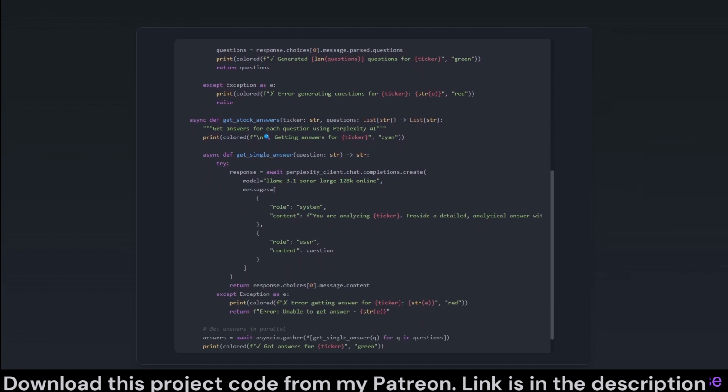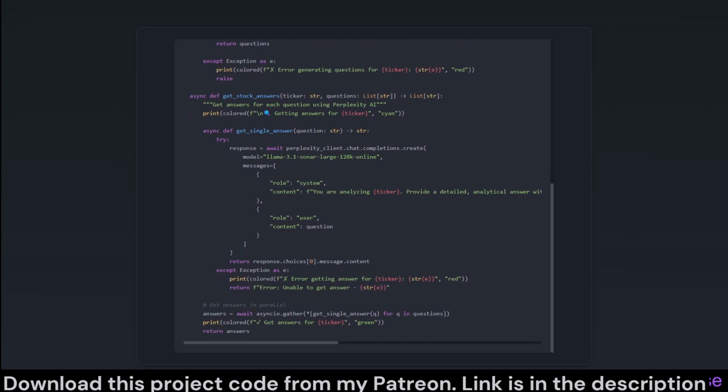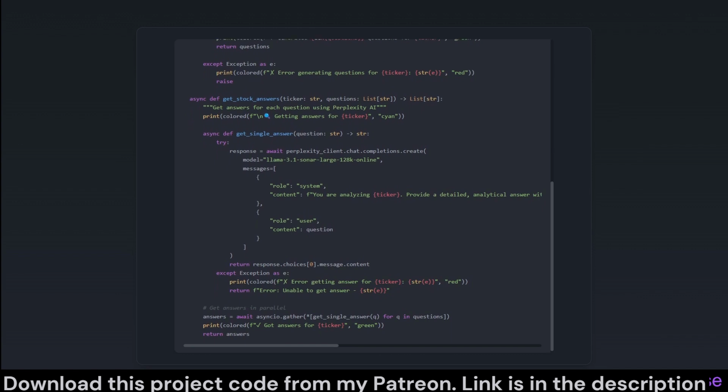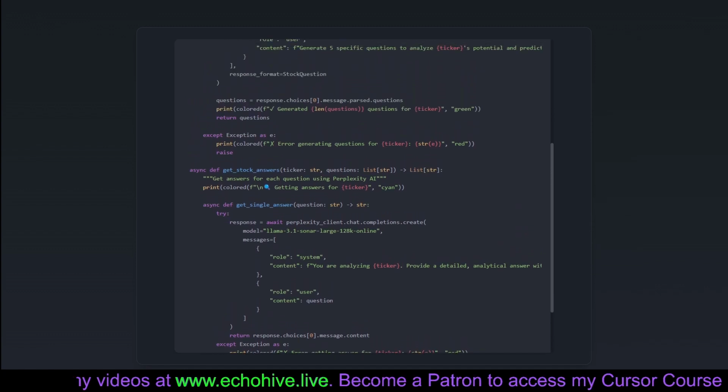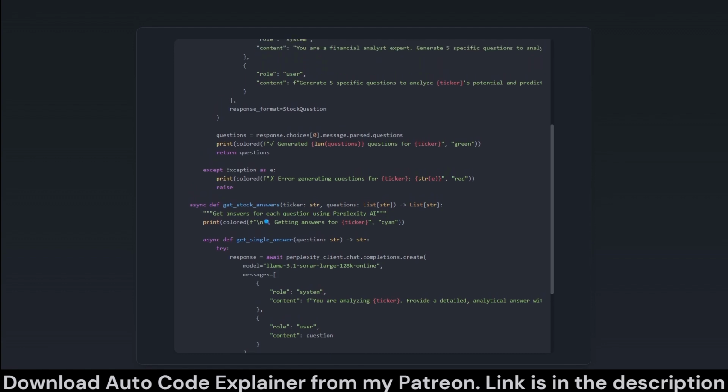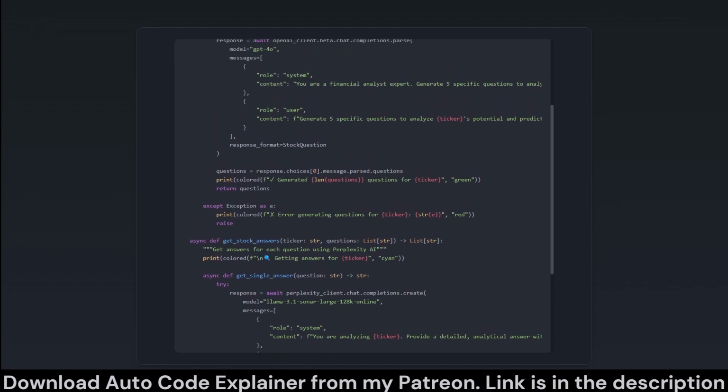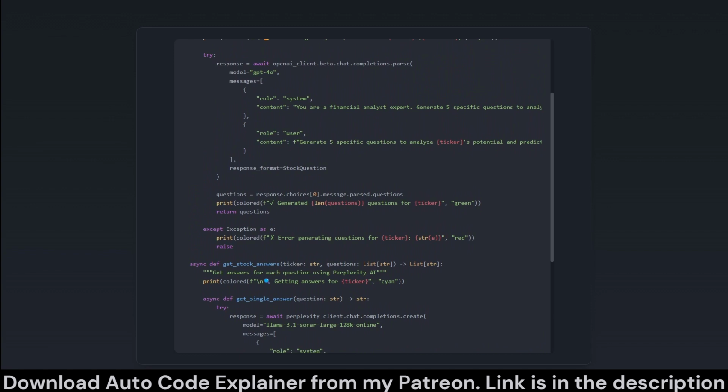prospects. Get Stock Answers interacts with Perplexity AI to find answers to these questions, effectively turning raw financial curiosities into data-driven insights. These functions contribute to our stock analysis toolkit by bridging user-driven inquiries with AI-generated responses, helping us break down complex financial data into digestible insights for our users.